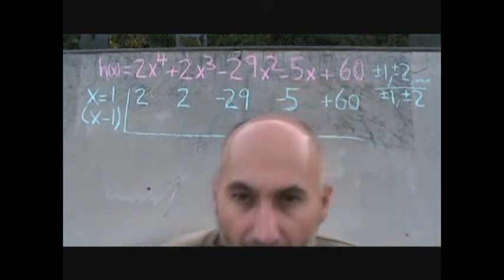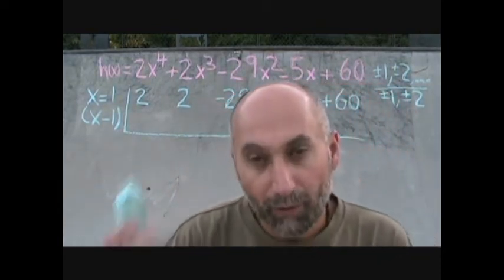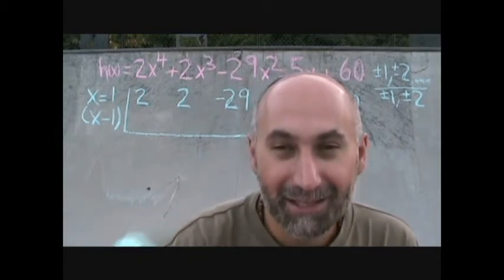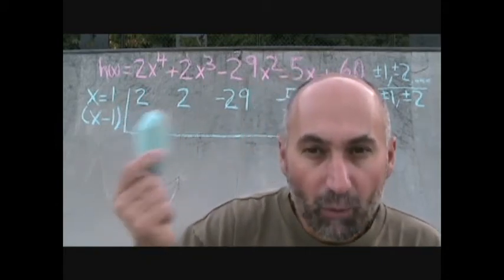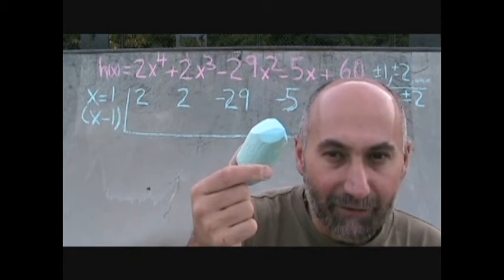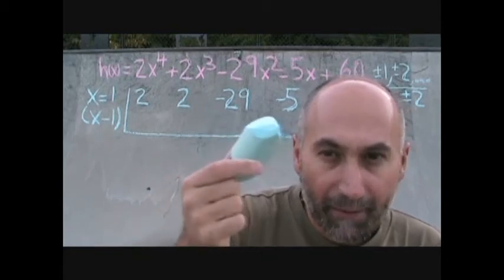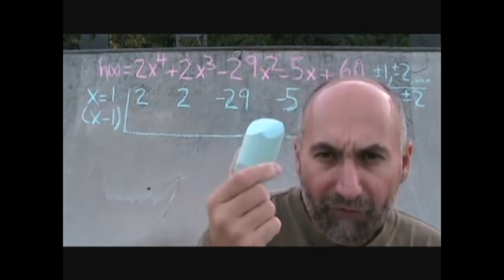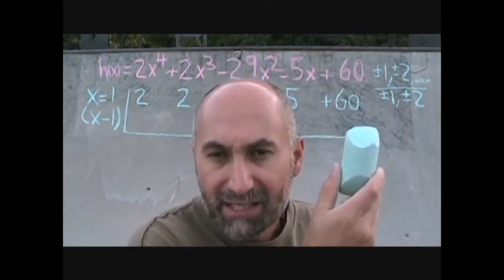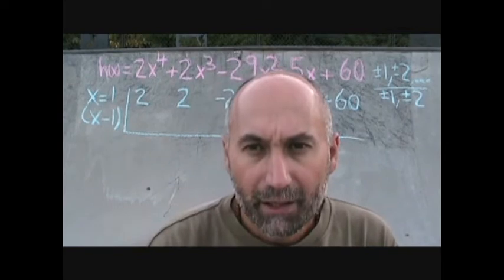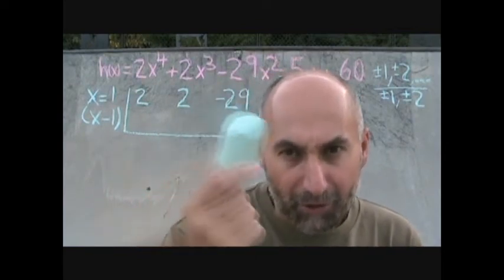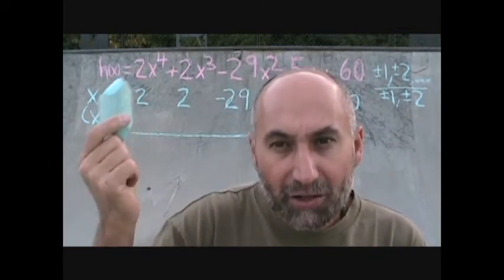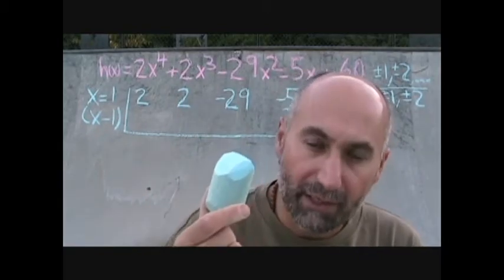Now, right off, looking at this, I know this doesn't work. One reason is because I set up the problem. The other reason is, I'm multiplying by 1, that's a negative, right? So that's negative 29 minus 5, that's going to be negative 34. And that's not going to add up to 60 for us to take it out, right? So what we can do right now is change the number to a 2 and see if 2 works out in this.